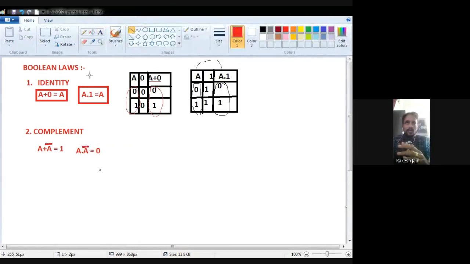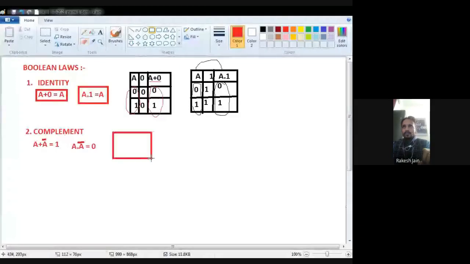These two laws are known as complement postulates or complement law. One is with the OR operation, one is with the AND operation: A plus A bar is equal to 1 and A dot A bar equal to 0.